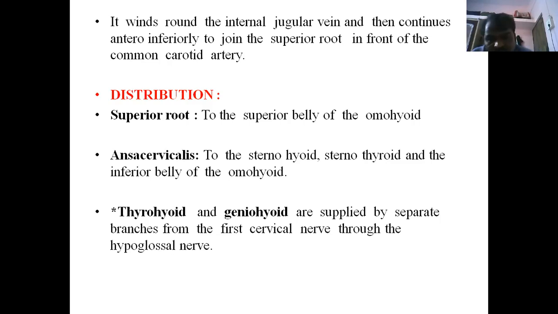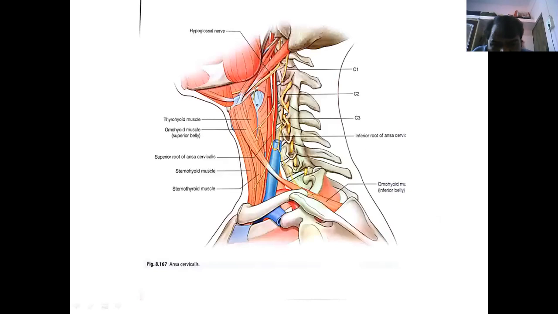See the diagram here. This is a very thin loop. This is the hypoglossal nerve. It gives a small loop communicating branch that comes downwards and unites with the C1 nerve, making a U shape. Then it unites with the C2 and C3 cervical branches. C2, C3 descend and make the ansa cervicalis loop, U shape, and this ascending communicating branch from the hypoglossal nerve and C1 form the ansa cervicalis.